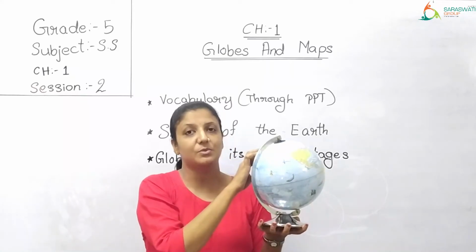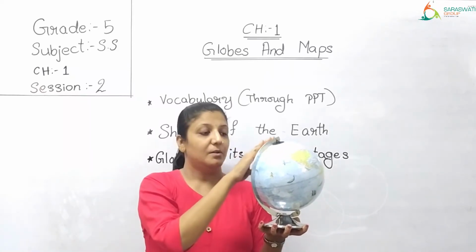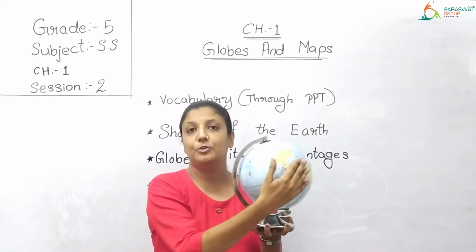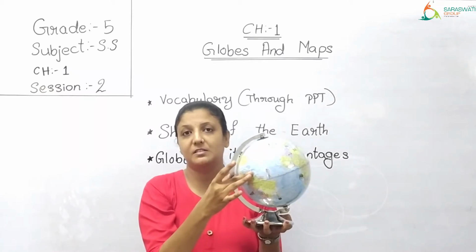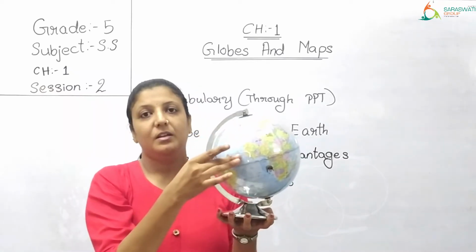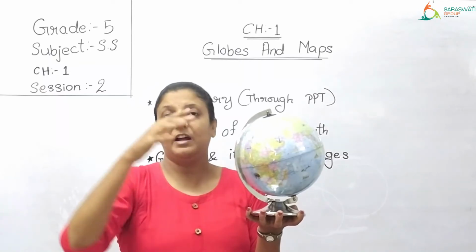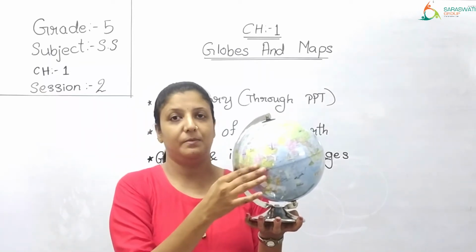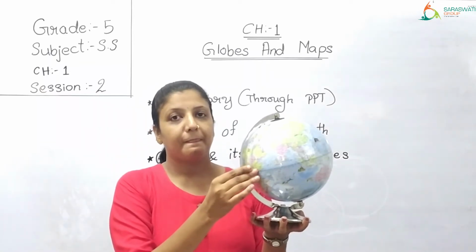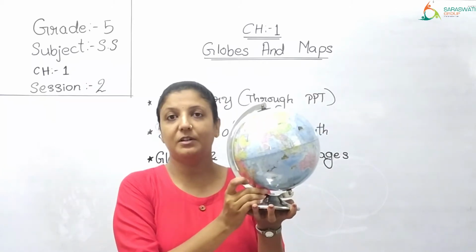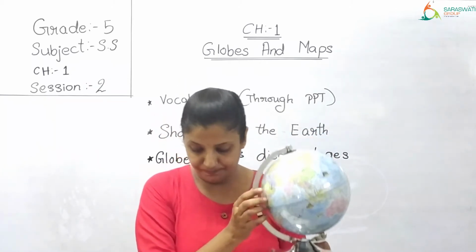Why they have used this word? Because the way in which they have located all the places in this globe, in the same exact way, the places are located on the actual surface of the earth as well. So this is a model of the earth. It is called a globe.